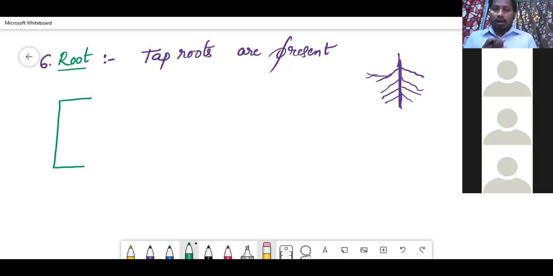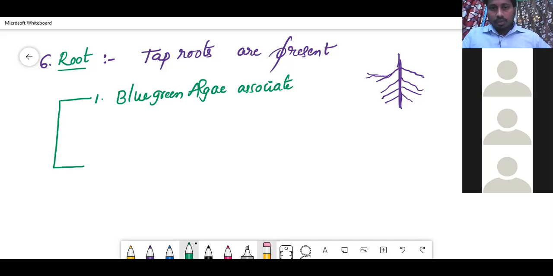Gymnosperm roots associate with bacteria in some plants. Number one, blue-green algae associate with gymnosperm root.